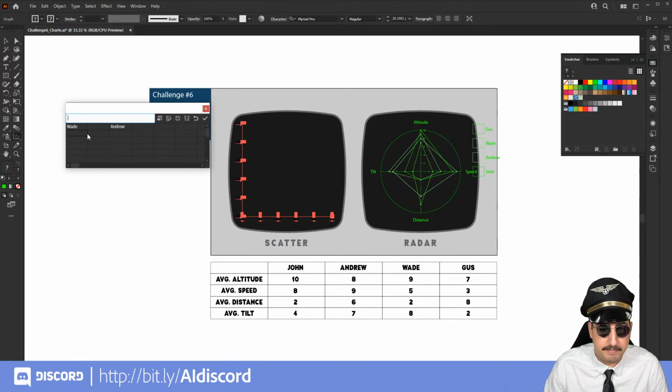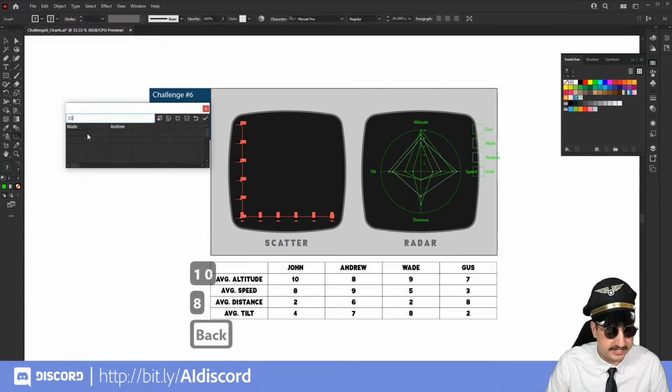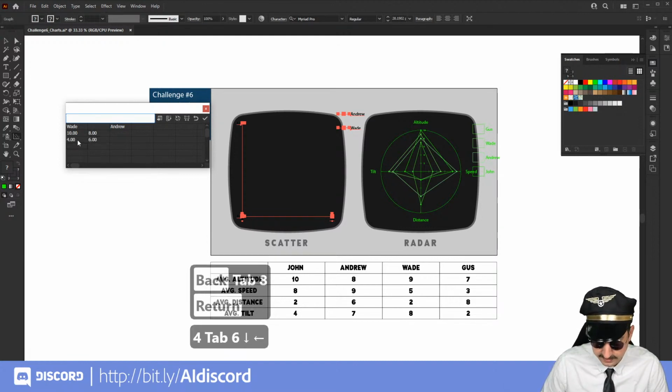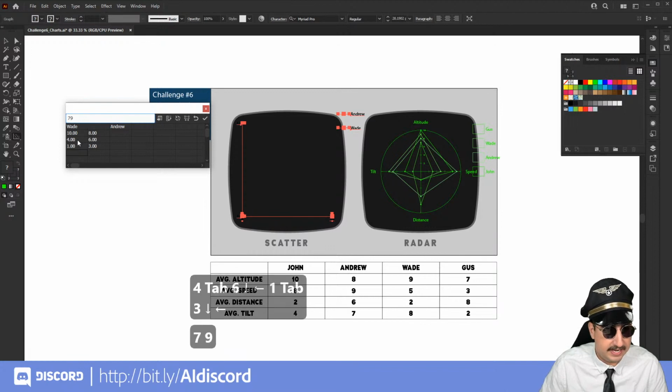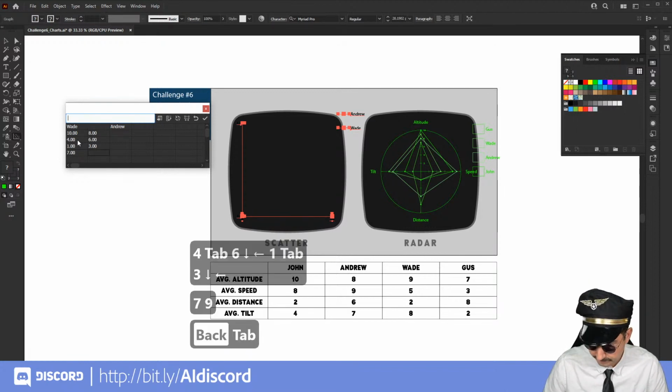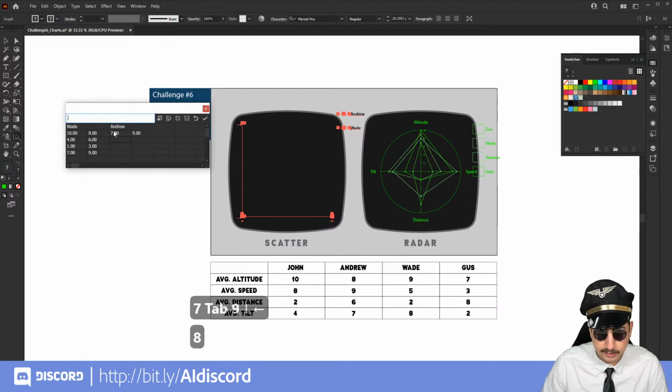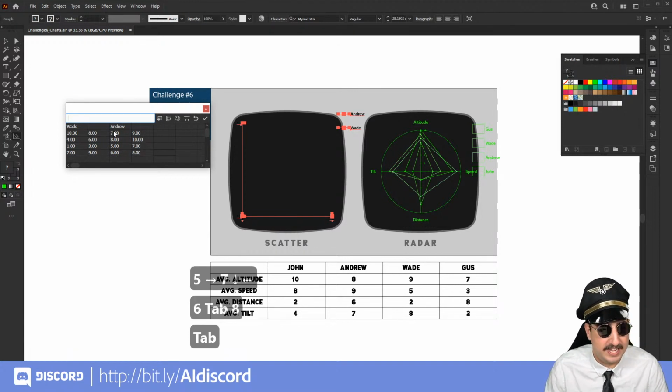So it would be Wade had maybe 10 and 8. We're going to do all kinds of crazy math. And then Wade also had 4 and 6, and then 1 and 3, and then 7 and 9. So there we go. We've got those two there. And now we're going to put in my variances, which would be a 7 and a 9. And again, we're just doing the averages here. So I'm doing 1 less and 1 higher, just so we can show the difference in these. This is a very specific lesson, but it is a great tool to learn and to know well.